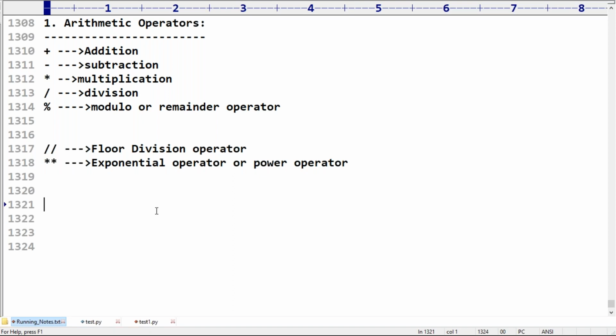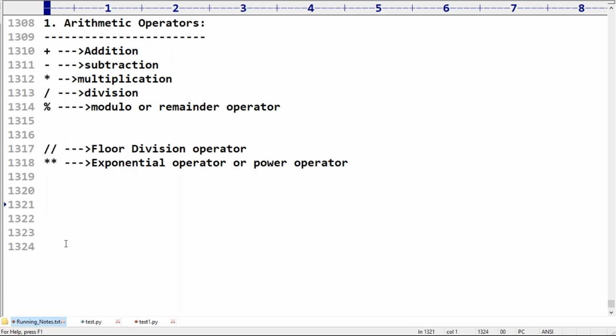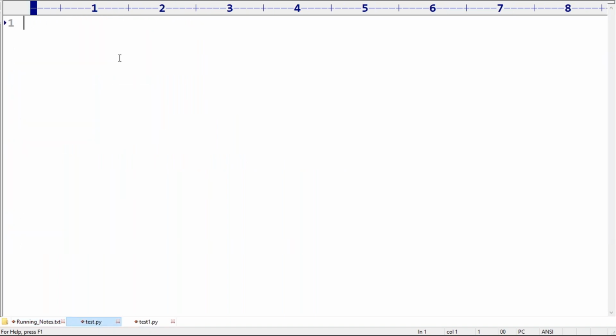Now my question here is, and this is very important, please make sure you have clear clarity about these things. First thing, listen very carefully. A is equal to 10, and B is equal to 2 I'm taking.